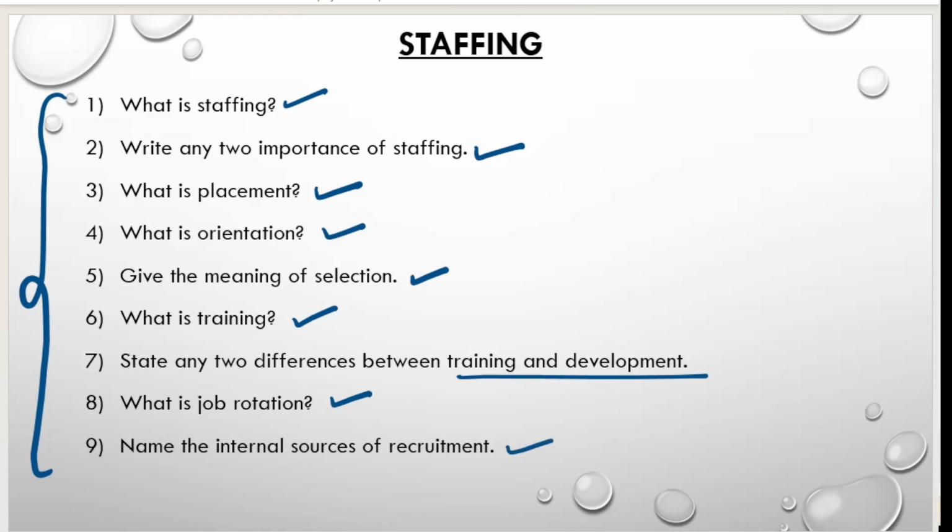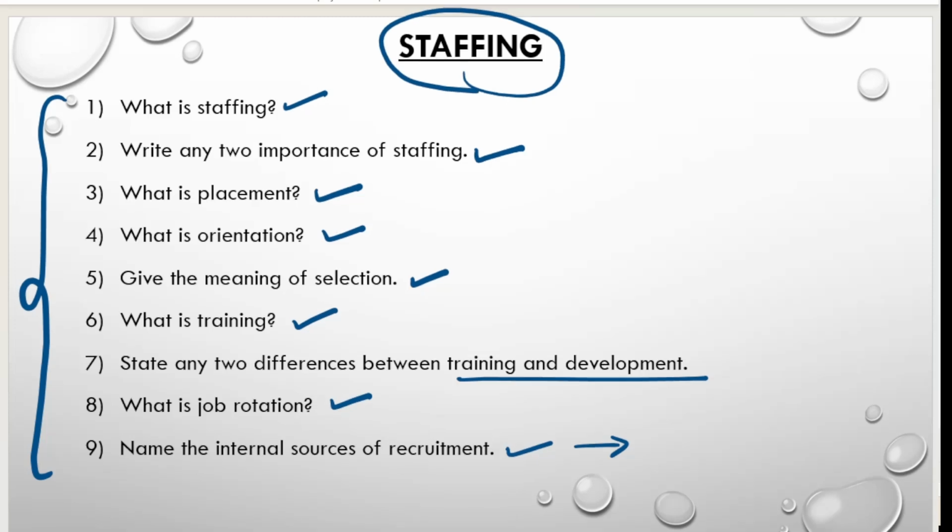Name the internal sources of recruitment. Internal sources of recruitment, you have 2. The 2 internal sources, you just mention it. That is promotion as well as the transfer. Okay. So these are the questions which you have to prepare in your staffing chapter. So we have prepared with nature and significance, principles of management, planning, staffing. So 4 questions have been completed already. So next we'll move on to the next one.